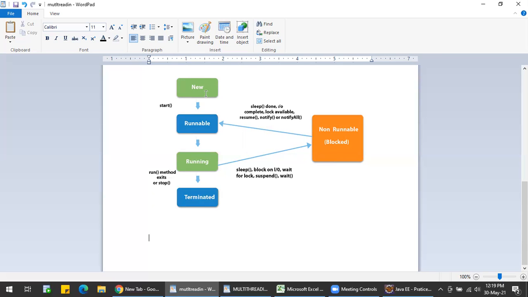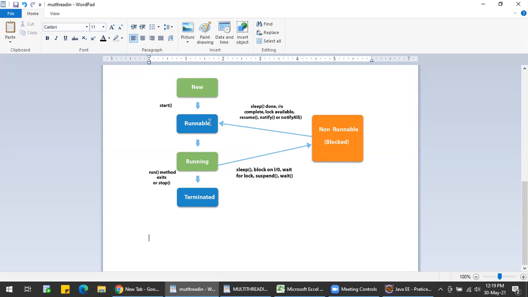We can create an instance of a thread class, but if the invocation of the start method is not done, the thread is in the new state. Now let us see the next state, that is runnable. A thread is in the runnable state after the invocation of the start method. That means I have started the thread with the start method, so the thread moves to the runnable state.